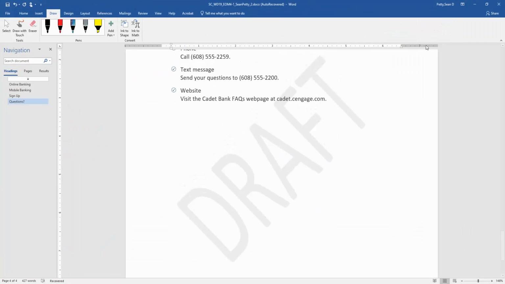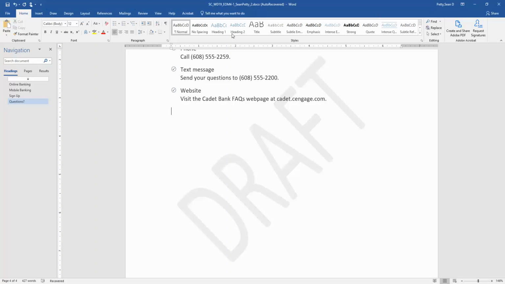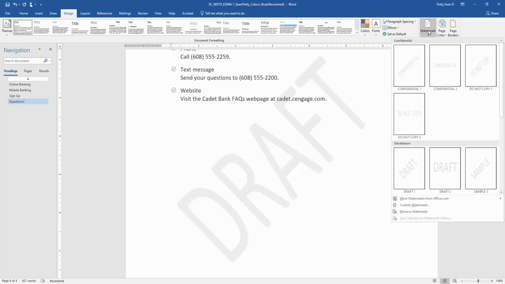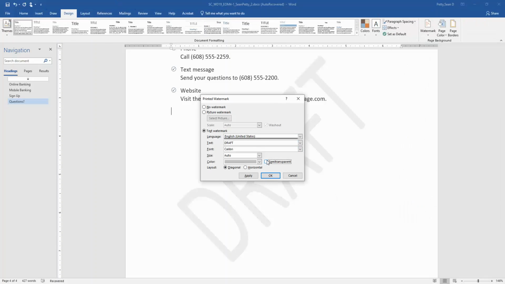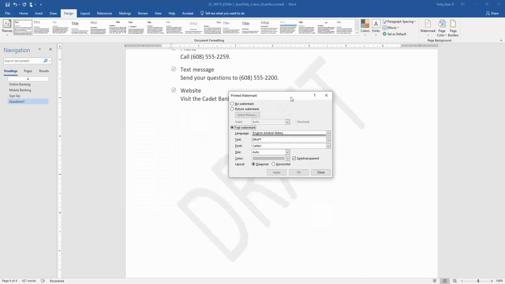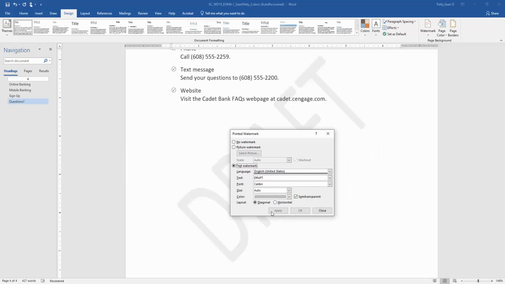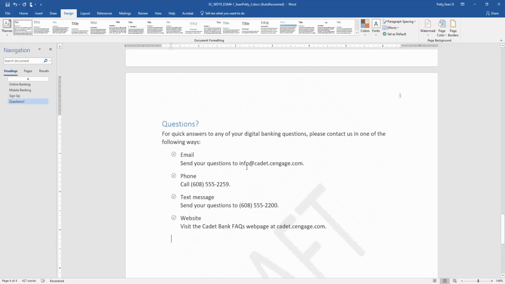So to show you that it is actually there, if I were to go to the home tab, and you don't need to do this, but as long as you follow that first step, you're fine. If I click custom watermark and I unclick this and click apply, all of a sudden you can start to see where that draft is, which is pretty weird. But for whatever reason, when I select this and hit apply, you can see that it becomes much less noticeable. But when I pass a window over it, it is there. So there seems to be a bug in my program. So following that original step that I showed you earlier should fix that.